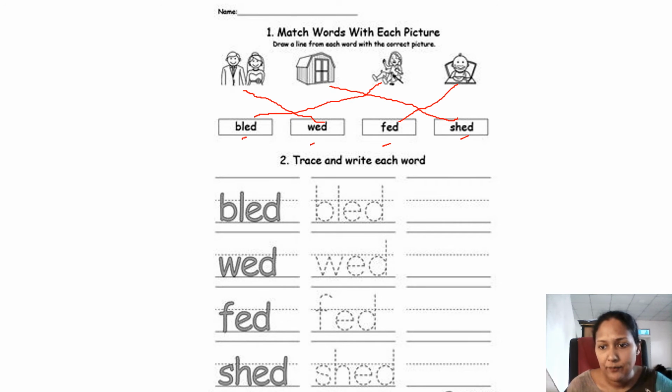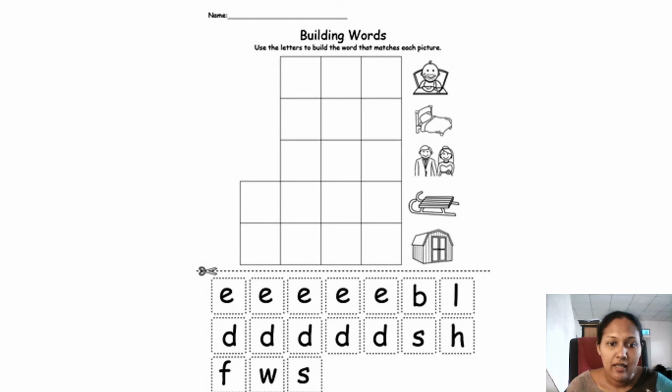You can do that. Then we move on to the next paper. Here what you have to do? You have to build the words. Right. Now we have learned the words, so you can cut these letters. If you can't cut properly, ask your mommy to cut. Then you can make words. Fed. Fed, how do we make?